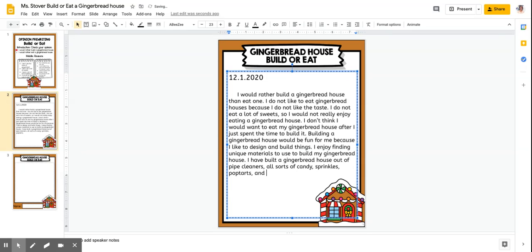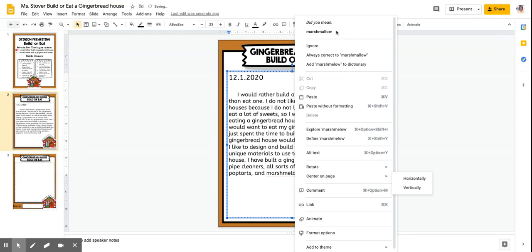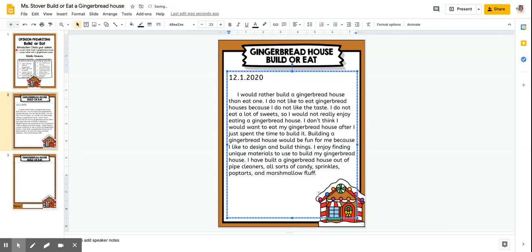And what else have I used? We have used some marshmallow fluff, not puff, marshmallow fluff. Oh, wow, I can't type. Marshmallow fluff. And that is something that will give your paragraph a lot more detail by adding these things about you building your gingerbread house.